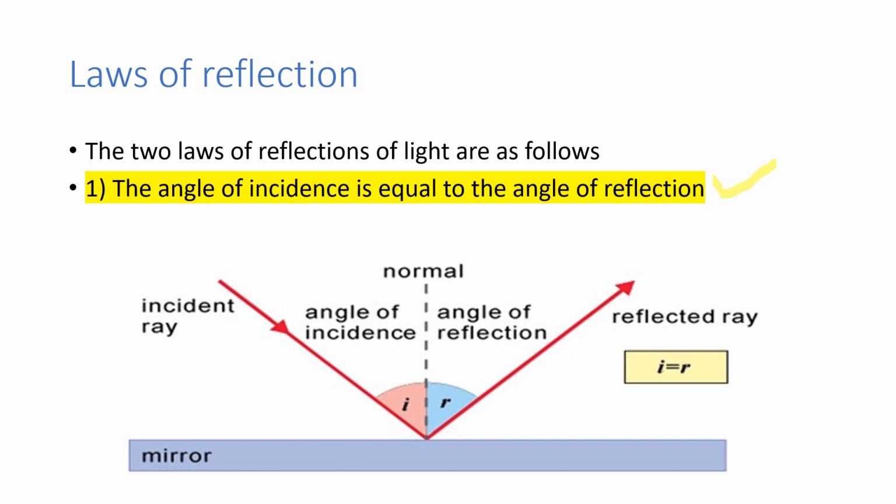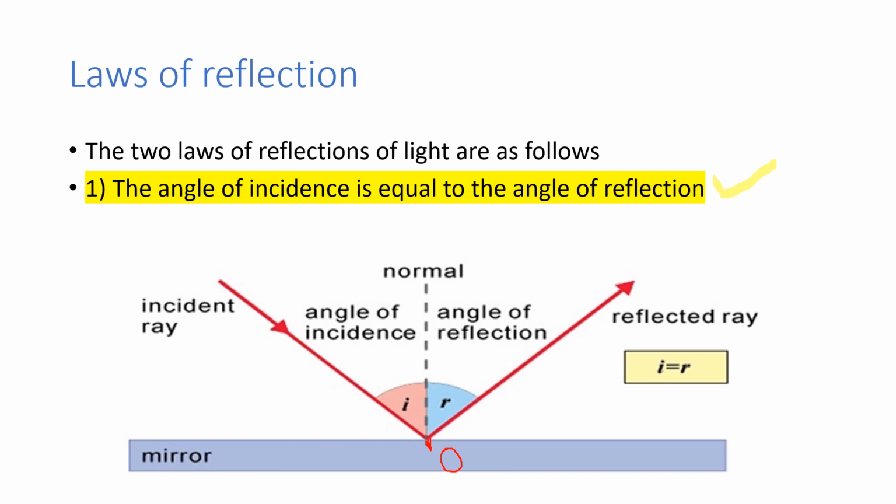So what is the point of incidence? Please remember, children, the point at which the incident ray strikes the reflecting surface of the mirror, that we consider as the point of incidence. For example, in this diagram, this incident ray strikes at this particular point, right? If you name this one O, then O is the point of incidence.